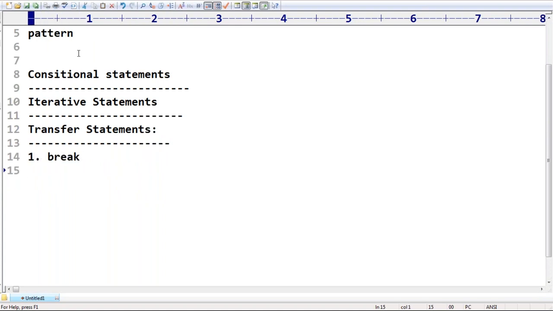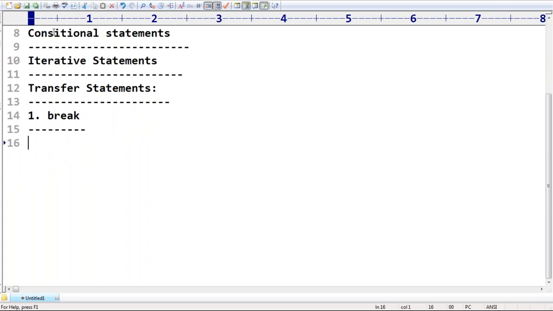What are the transfer statements? First is break, and then continue. Do you want any break? For which purpose are we going to use the break statement? It is very simple. We can use a break statement inside loops to break the loop execution based on some condition.